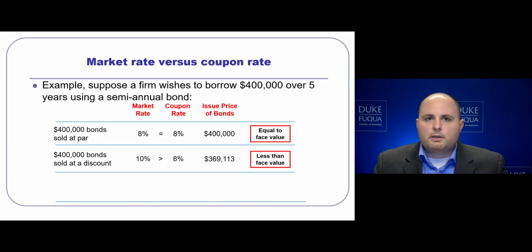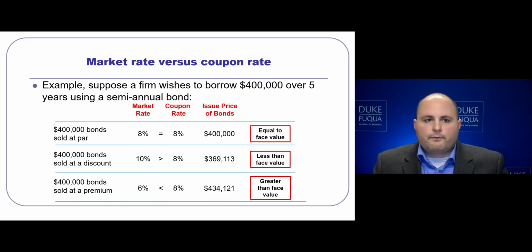If instead the market rate exceeds the coupon rate, i.e. the market rate is 10% and the coupon rate is 8%, we will issue these $400,000 bonds at a discount. We will receive only $369,113, i.e. less than the face value. We've calculated this using a present value of discounted cash flows, which we will not cover in this vignette.